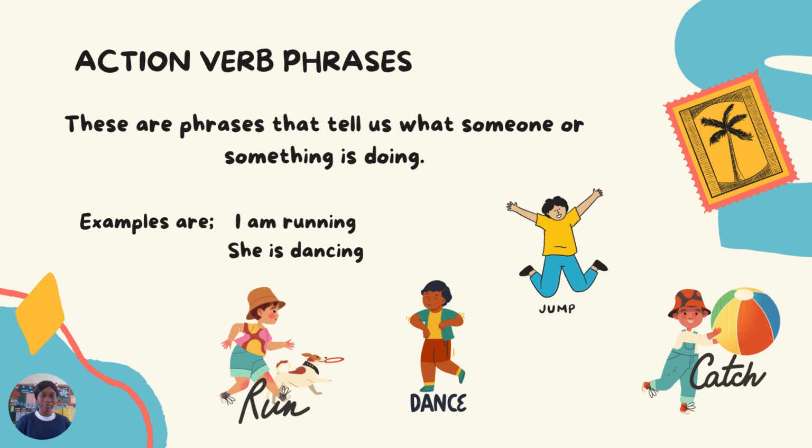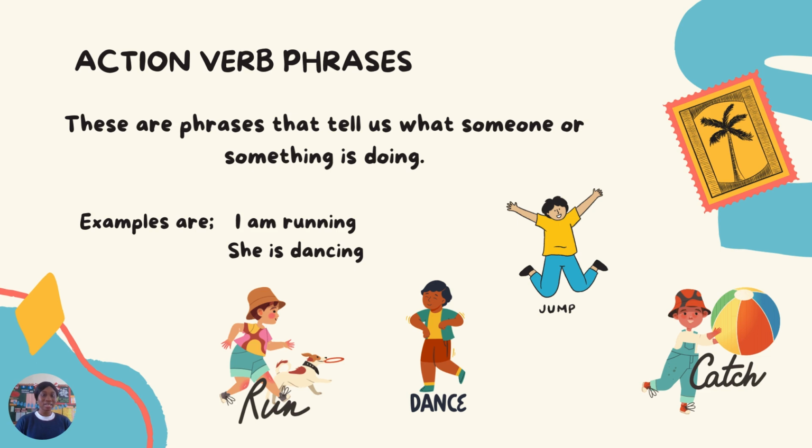What are action verb phrases? Now, these are phrases that tell us what someone or something is doing. It's simply your action verb. Action verb phrases are simply action verbs. These are phrases that tell us what someone or something is doing. Like the example I gave you earlier on, Miss Anne is talking. That is an action verb phrase. It's telling you what I'm doing. Another example, I am running.